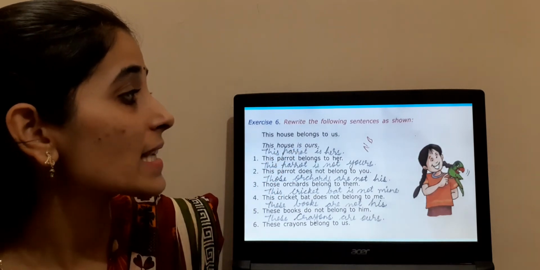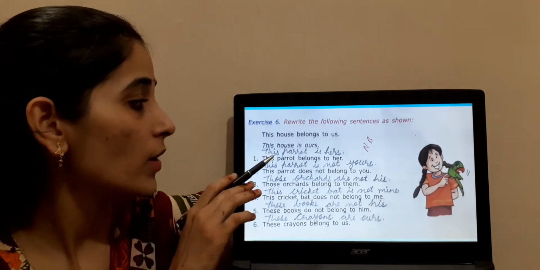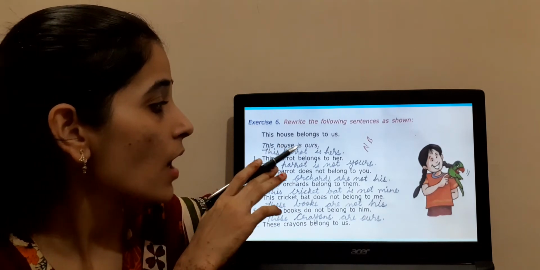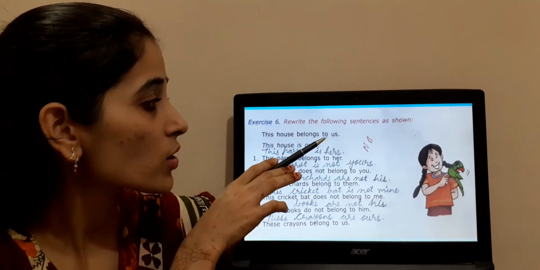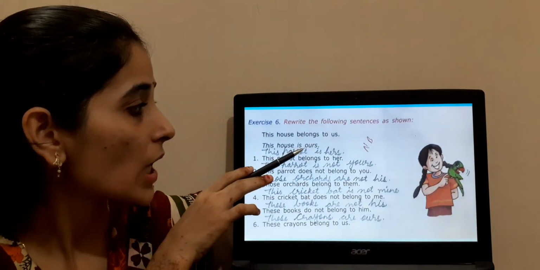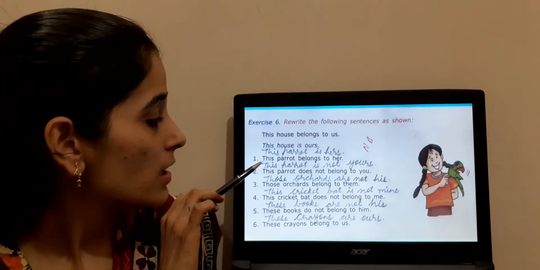Rewrite the following sentence as shown. This house belongs to us. So you can see the answer here. This house is ours. Clear? What have I used here? This house belongs to us. So instead of us, I have used ours here. Clear? See the first one here.